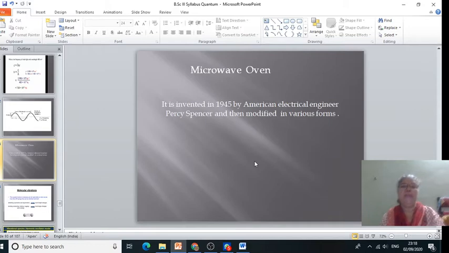Mathematically, Hooke's law is given as restoring force F equals minus K into delta X, where delta X is the displacement of the atom from the mean position, K is the proportionality constant, also called the force constant, and F is a force acting in the opposite direction, that is the negative sign.